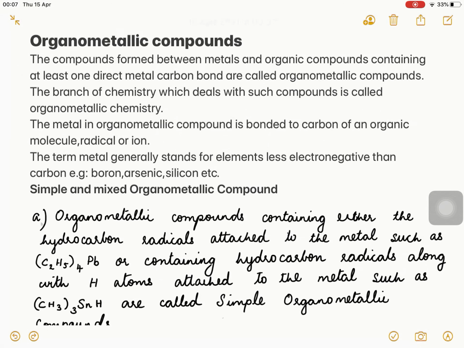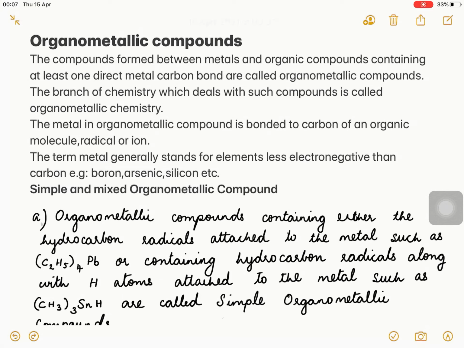Dear students, today we are going to discuss organometallic compounds. What are organometallic compounds? The compounds formed between metals and organic compounds containing at least one direct metal-carbon bond are called organometallic compounds. Organometallic compounds contain at least one direct metal-carbon bond, and the branch of chemistry which deals with such compounds is called organometallic chemistry.